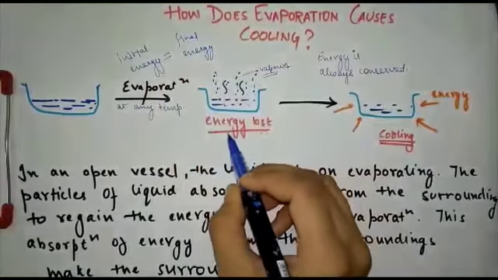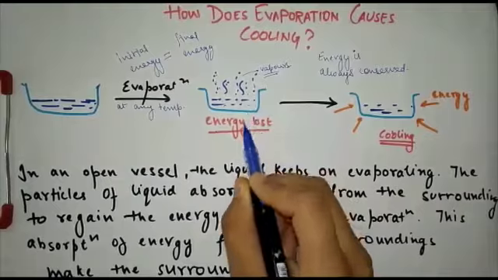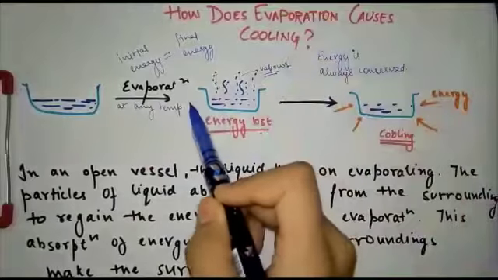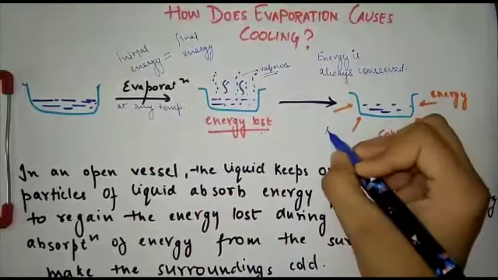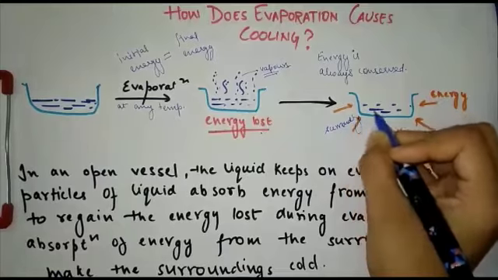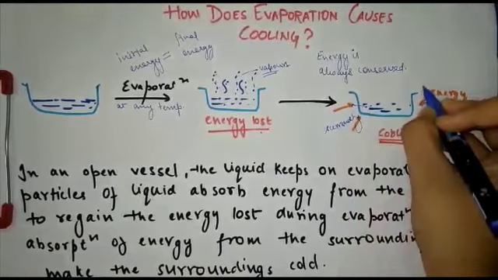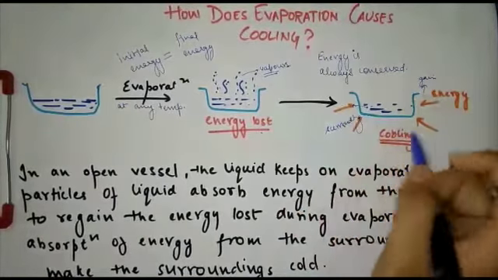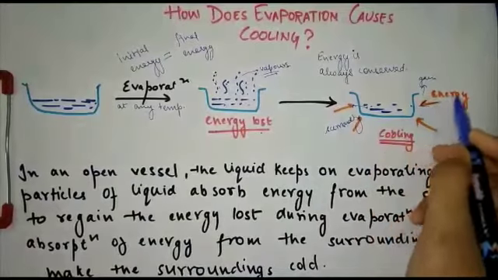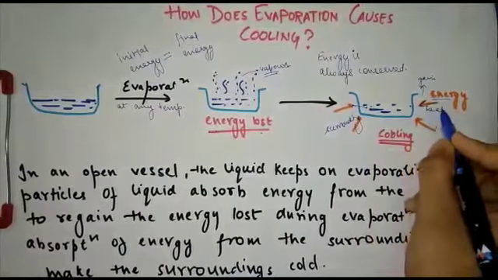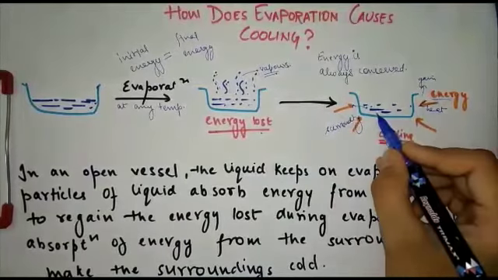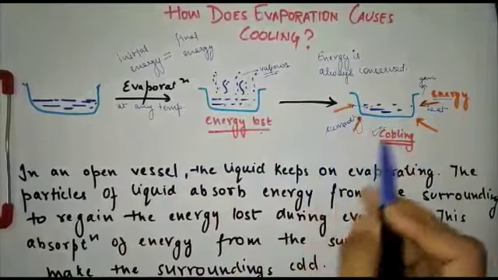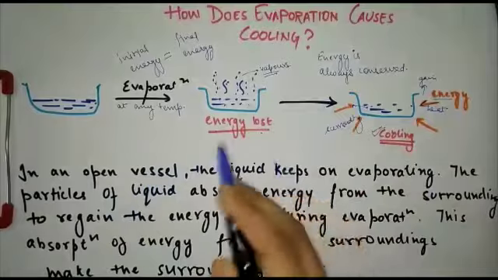Since during the process of evaporation energy was lost, the particles will now try to gain energy from some other place. So what will they do? They will absorb the energy from the surrounding. This is your surrounding. So the particles are now going to gain energy. Here, energy basically means heat. So they are taking the heat from the surrounding, and the surrounding will become cool. This is how evaporation causes cooling of the surrounding place.